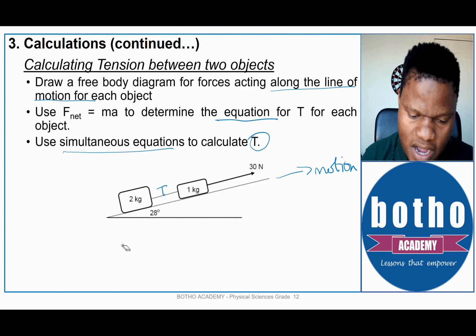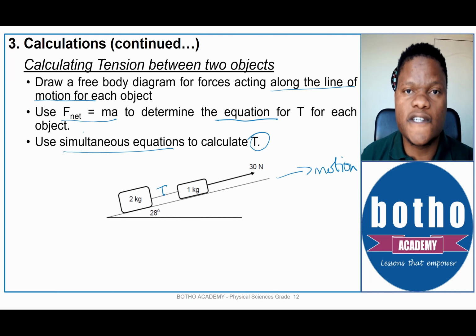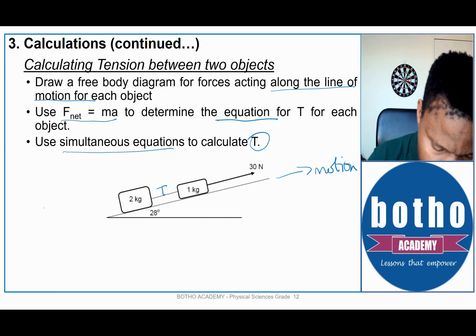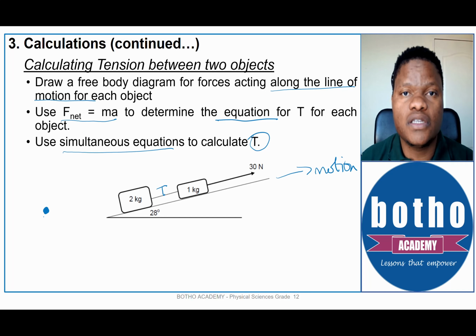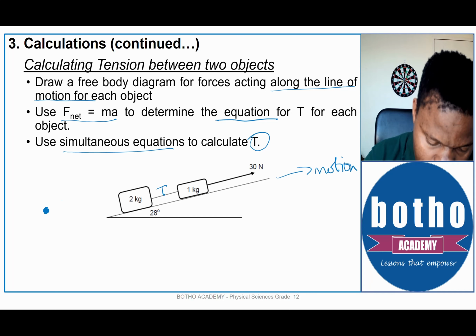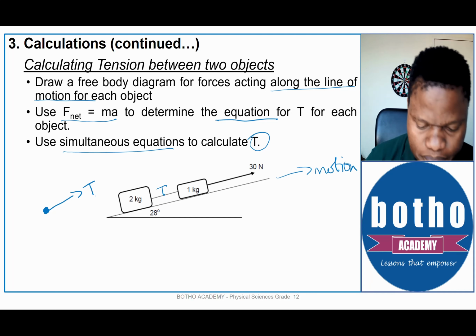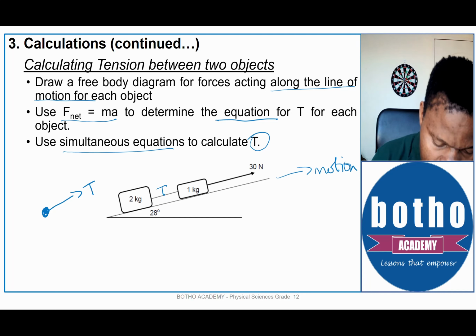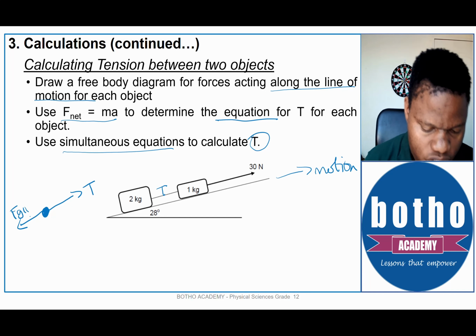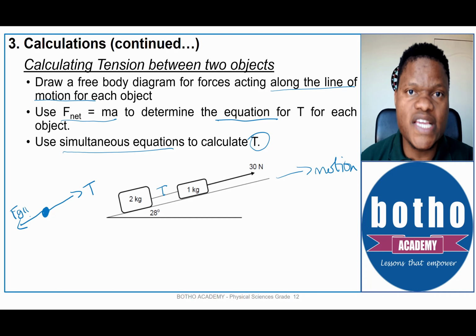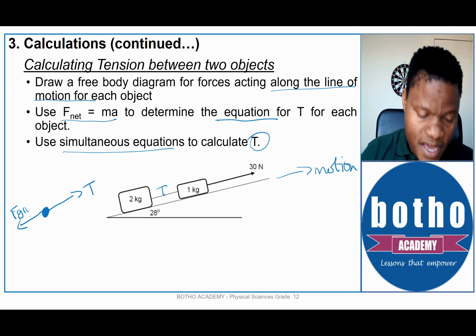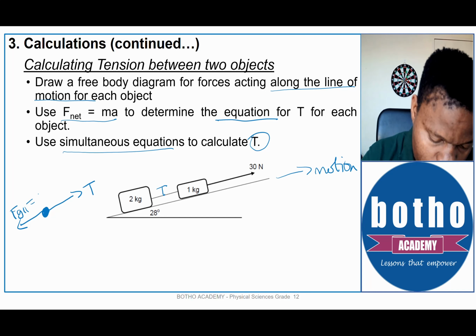Only those forces are going to be important for the calculation of the tension. Okay, so now I'm going to indicate the dot to represent the 2 kilogram block. The first force acting up the slope is the tension, and that's the only force acting up the slope. But there are two forces that are acting down the slope. The first one will be Fg parallel, which is the component of the weight acting down the slope. Remember, this Fg parallel is also equal to mg sine theta.